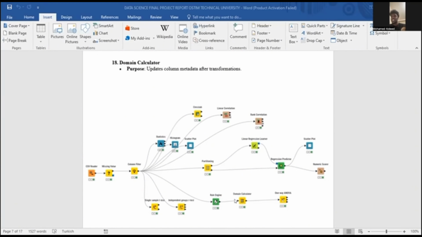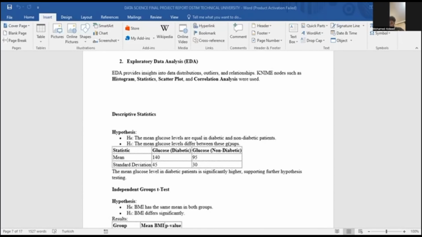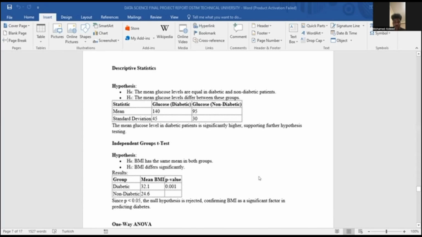So for the results and discussions, the independent t-test has a null hypothesis where BMI is the same for both diabetes and non-diabetes patients, showing results with an insufficient difference in p-value. And then if I slide to move on in my report, for the hypothesis where BMI has the same mean in both groups, versus where BMI differs significantly between groups, I would like to move my report to the next page,